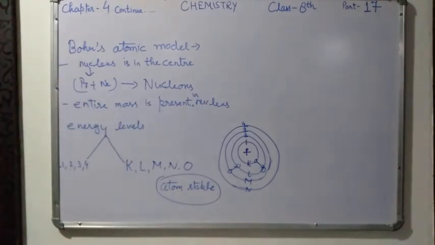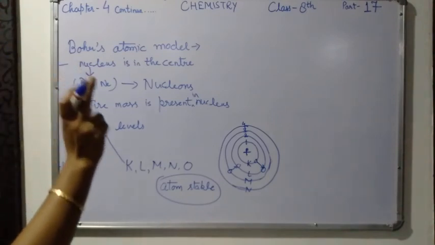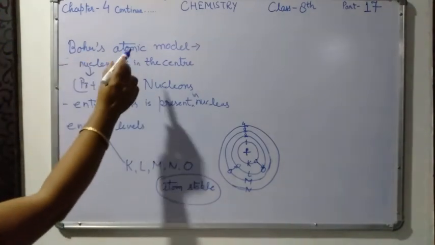You have to read Rutherford's atomic model, Thomson's atomic model, the drawbacks of Rutherford's atomic model, and Bohr's atomic model.